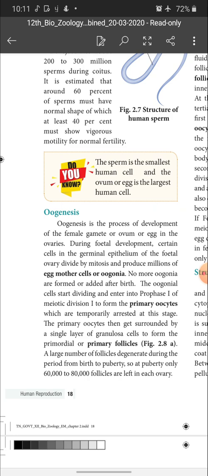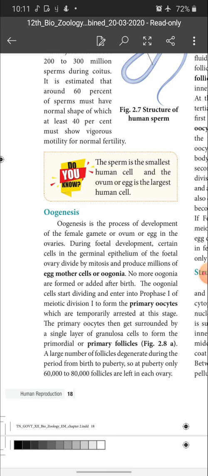And last session I discussed with you about gametogenesis, and in that, spermatogenesis I discussed in detail. Today I am going to enter into oogenesis. Since you learnt spermatogenesis, you have some idea about it. If you keep spermatogenesis clearly in your mind, then learning oogenesis is very easy.